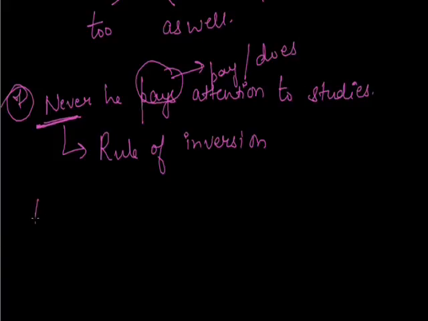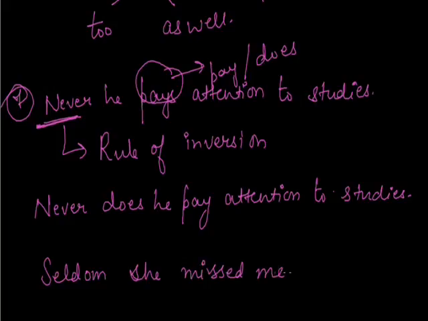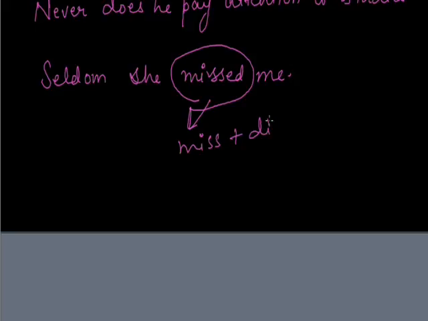So according to the rule of inversion, the sentence would be never does he pay attention to studies. Another example. Seldom she missed me. Now here the word missed is miss plus did. The hidden form of verb here is did. Now according to the rule of inversion, it will be seldom did she miss me.